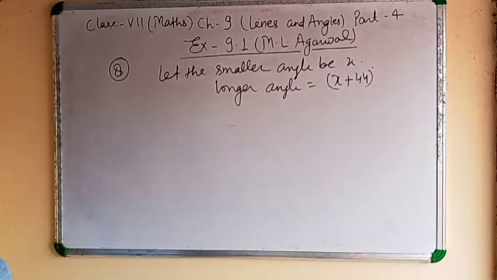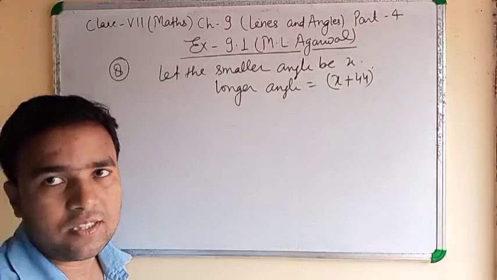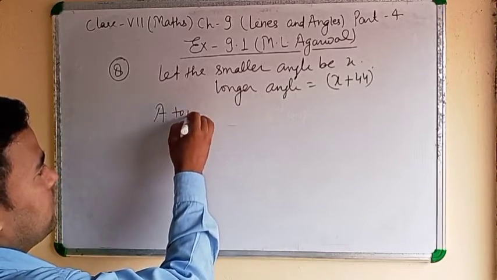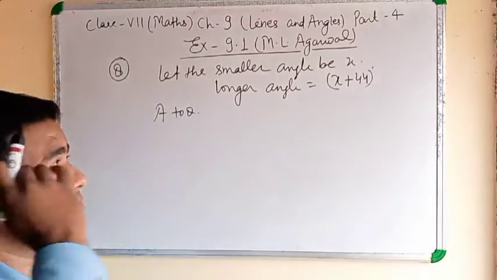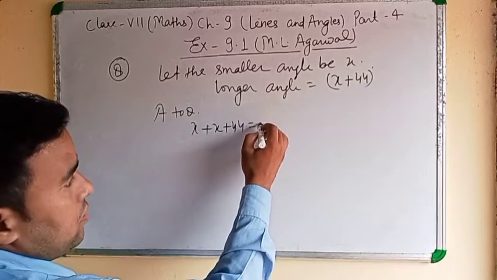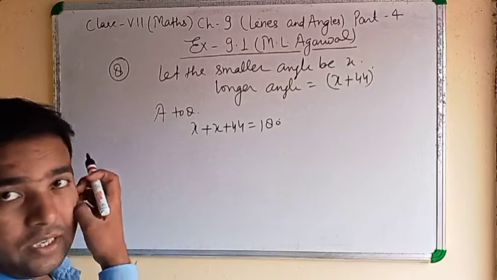Clear? We are discussing supplementary angles, according to the question, x plus x plus 44 equal to 180 degrees. Clear?